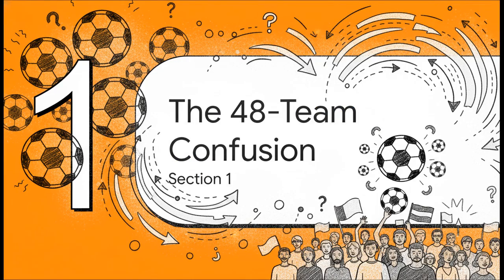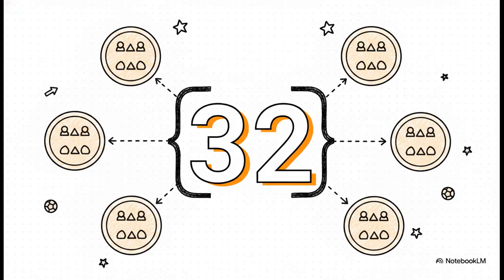All right, Section 1, the 48-team confusion. Now, to really understand the new setup, we kind of have to look back at the old one. For decades, the World Cup featured exactly 32 teams, just 32. It was this beloved, perfectly symmetrical classic format that millions of us literally grew up with. 8 groups, 4 teams in each group, and then boom, straight into the round of 16. It was simple, it was clean, and honestly, the math just made total sense.